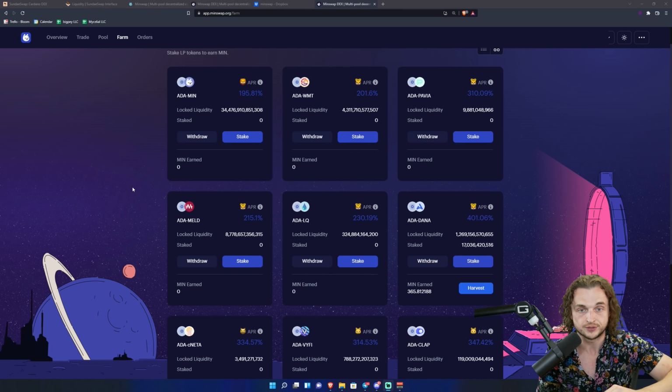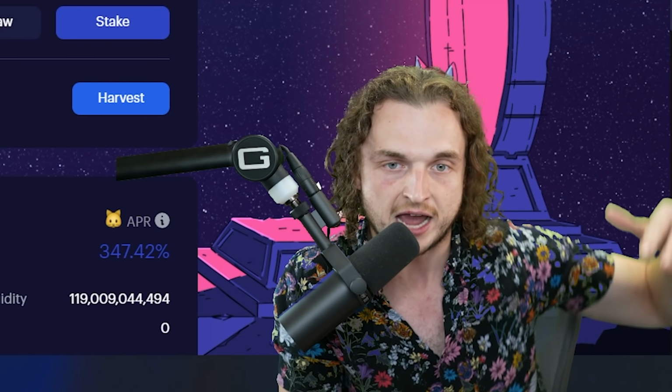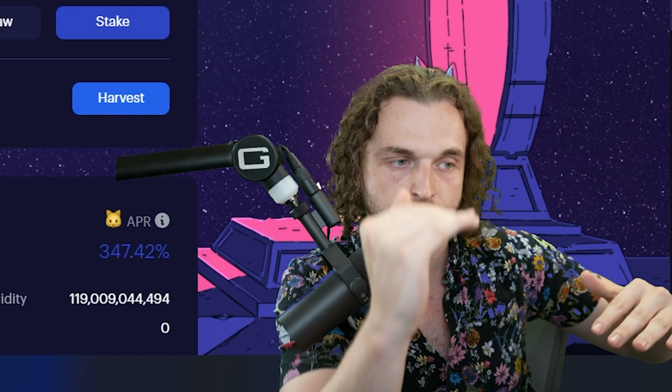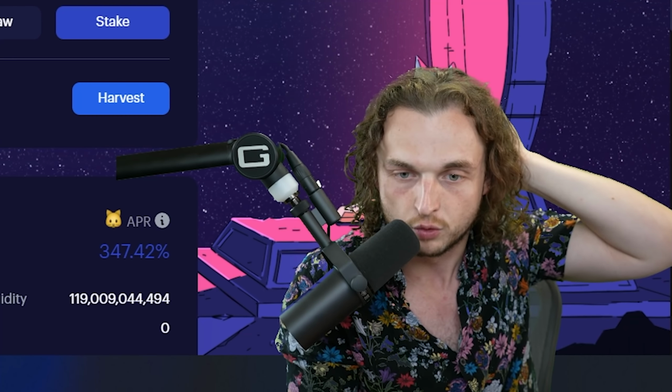Then what happens is your pool of those tokens gets larger, and then you lose your ADA. So the ADA that you have goes down, and then you get the other token that you purchased instead. That's impermanent loss. You have to be very careful with that.